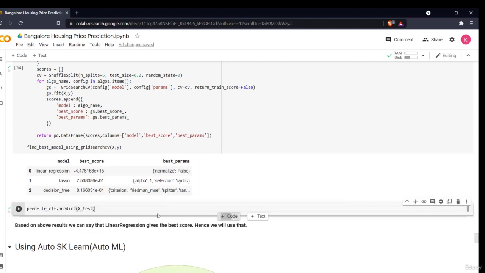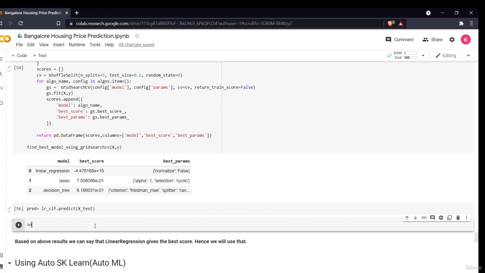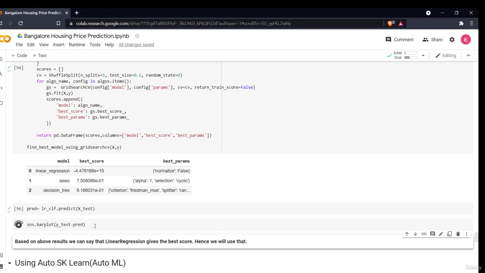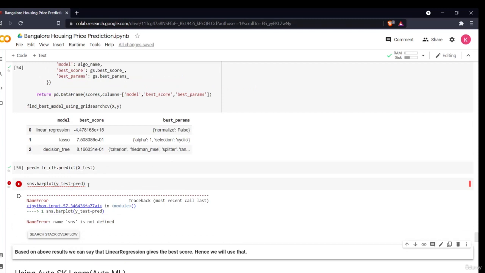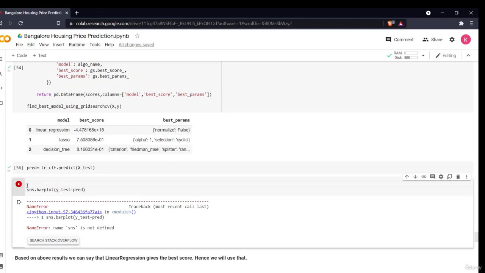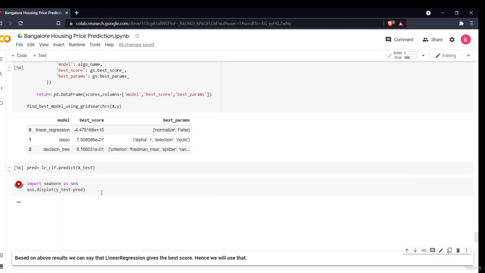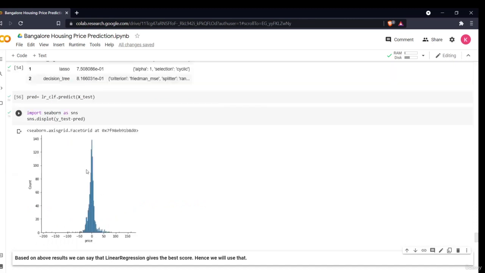Then I'll use a different function, sns.barplot, then y_test minus pred. Sorry, not bar plot. I have not imported sns before, so I'll import seaborn as sns, and I'll use a distribution plot. Then I'll see what my distribution is. As you can see, this is my distribution.